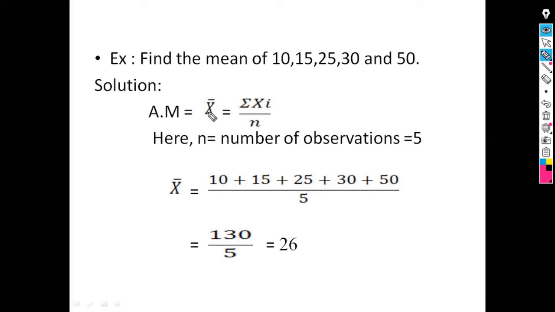So x bar is equal to the sum of all these observations, that is 10 plus 15 plus 25 plus 30 plus 50, divided by 5. The sum in the numerator is 130, so it is 130 divided by 5, which is equal to 26. So the arithmetic mean of these 5 observations is 26.